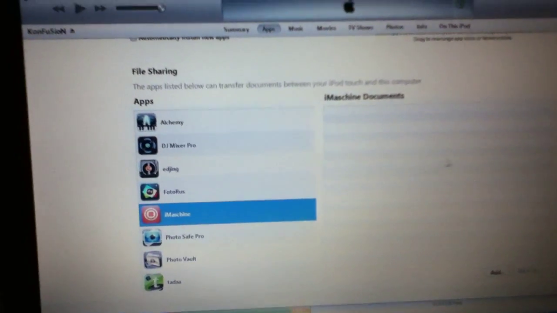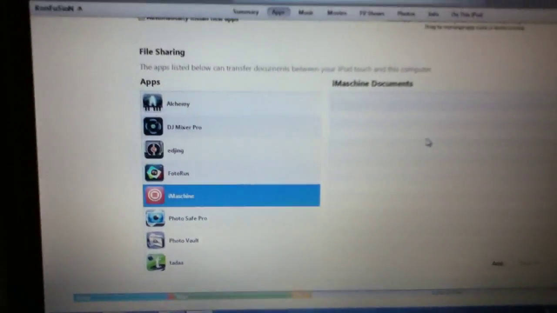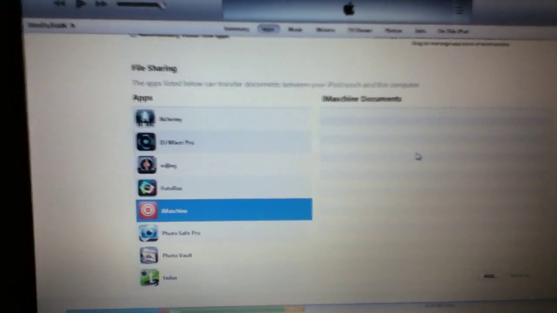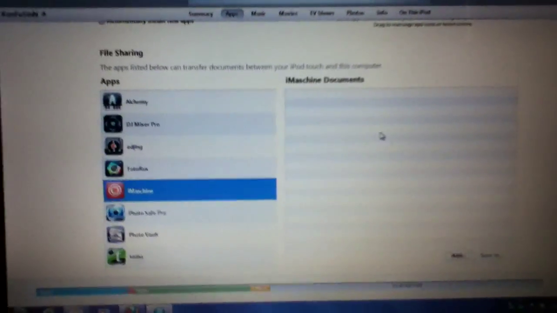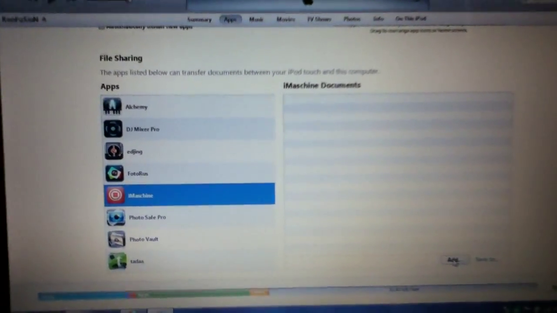Now what I'm going to do, and this is very important, they need to be 16-bit WAV files. I don't think you can use anything else, but I'm pretty sure that's all it is. Now, what you're going to do is come over to the add.